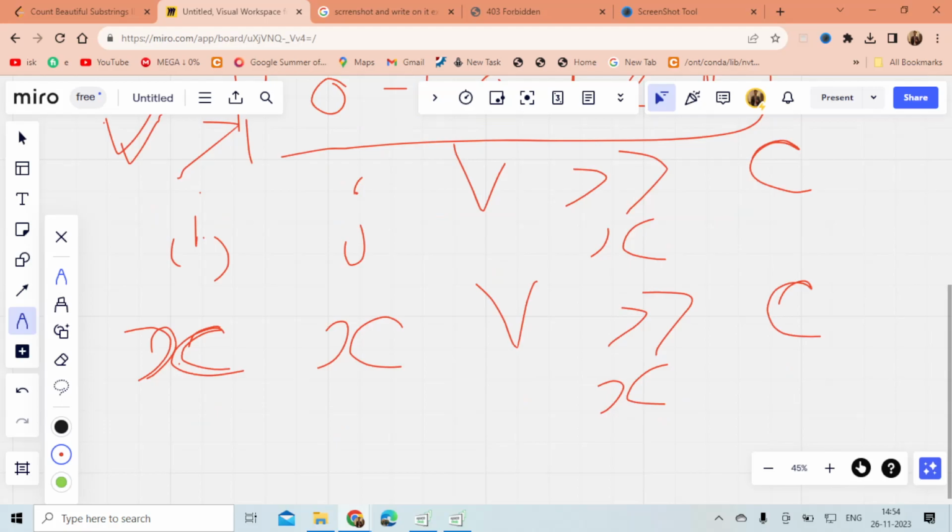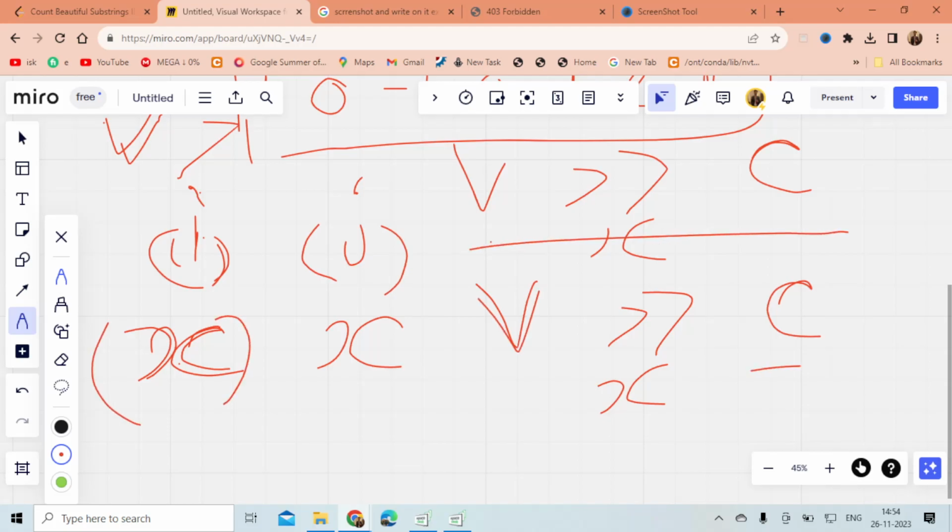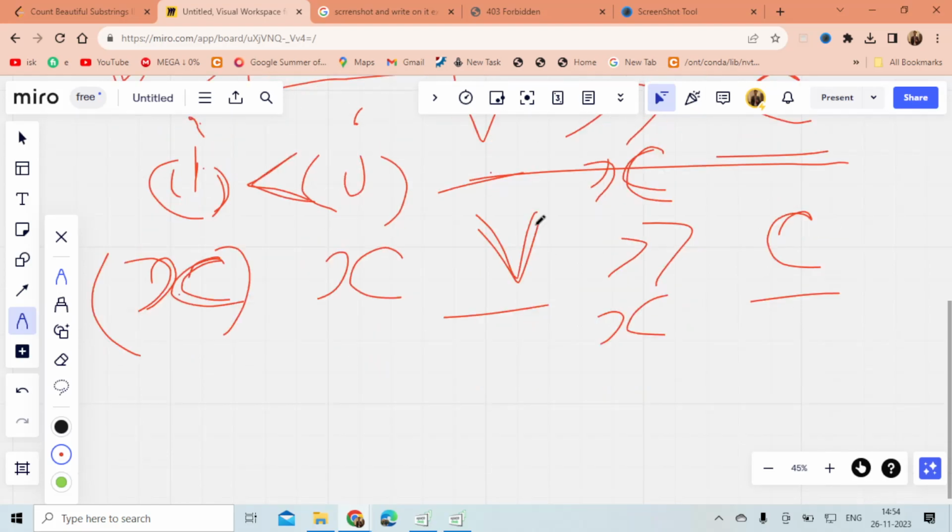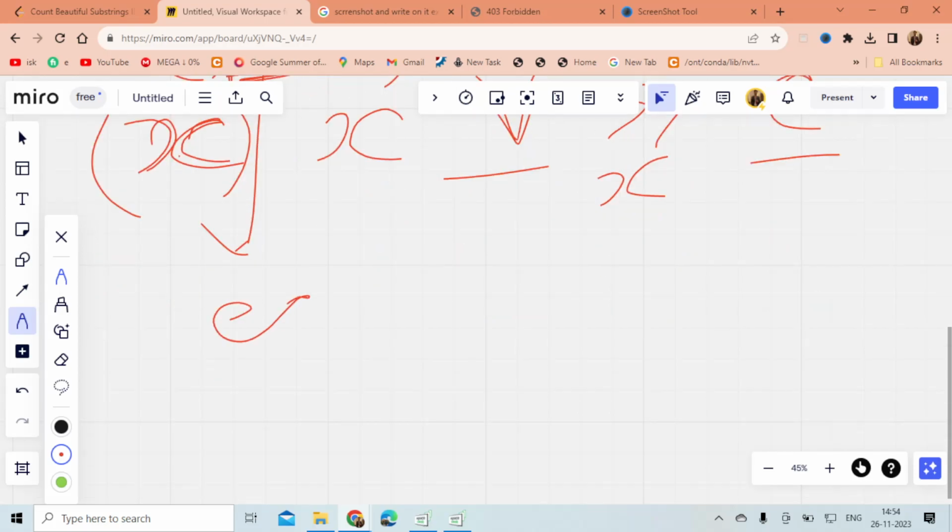So if for both index i and index j my vowels are equally greater than consonants, and j is obviously greater than i, what does it mean? It means I have added some elements between them, and both are equally consonants plus vowels.